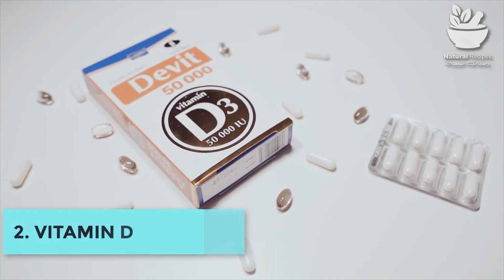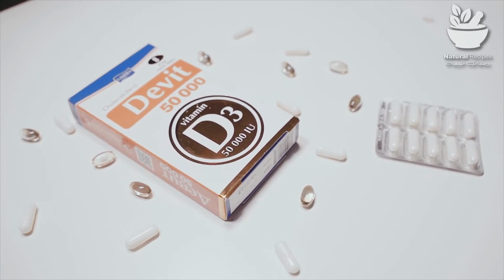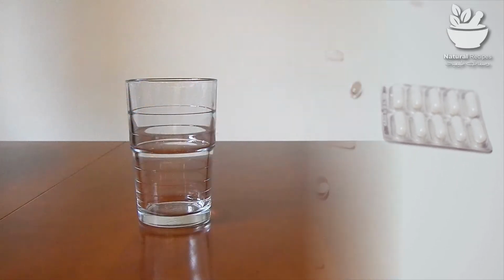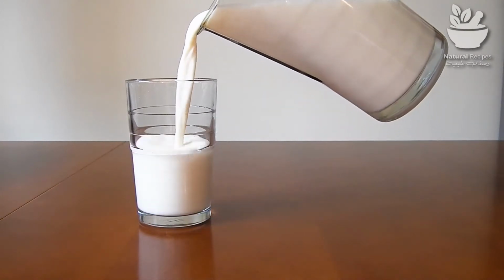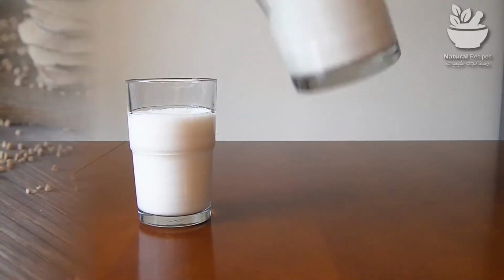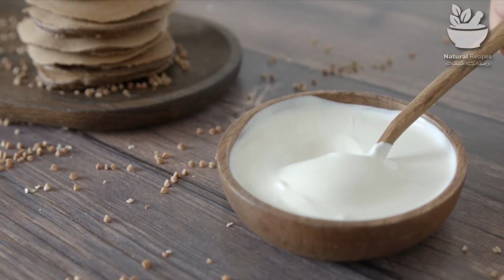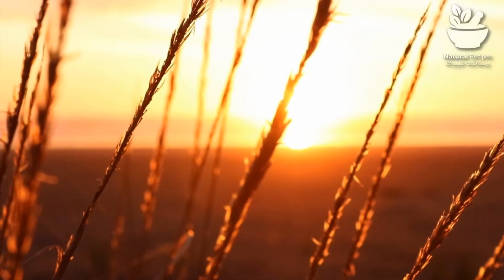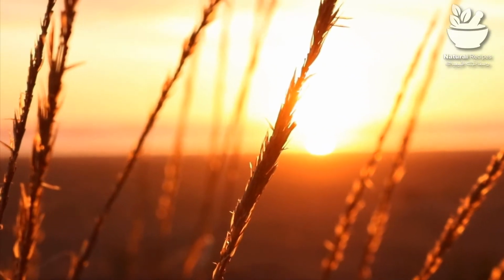2. Vitamin D. Vitamin D is important to help absorb calcium and phosphate from the food you eat. Studies show an inverse relationship between eating foods high in vitamin D and calcium, like yogurt, and cavities in young children. You can get vitamin D from dairy products, like milk and yogurt. You can also get vitamin D from the sun. More recent research has challenged how vitamin D can affect dental health.